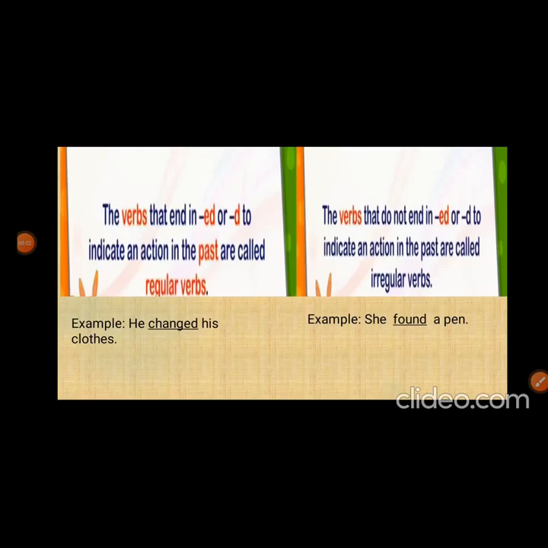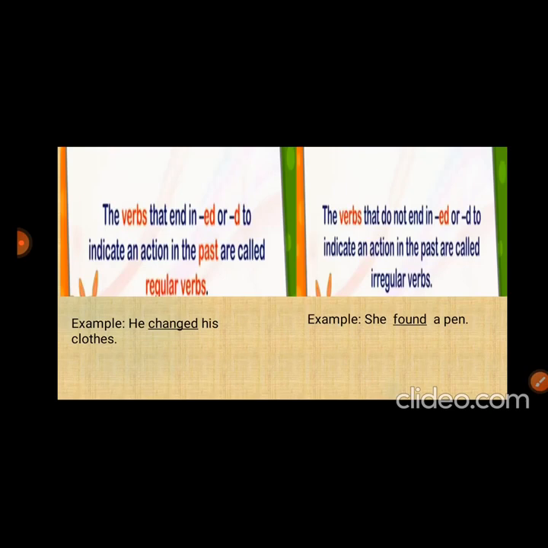Now, we will come to know about the regular verbs. The verbs that end in ed or d to indicate an action in the past are called regular verbs. They are also called weak verbs. For example, he changed his clothes.